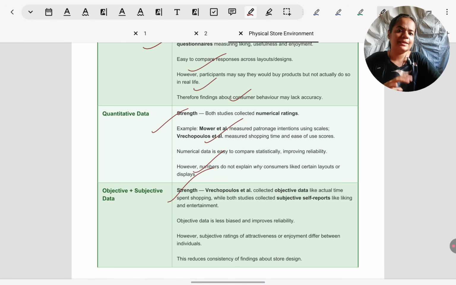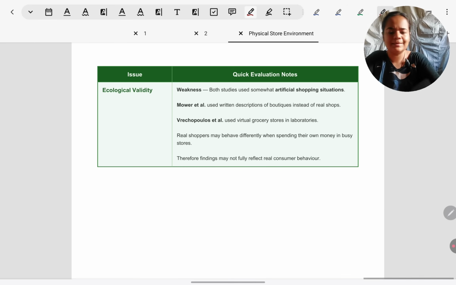Problem is again because the ratings are subjective. People are visualizing, for example, in Mover et al., people are differently imagining the descriptions of store exterior that they are given. In Recopolis, they are differently interpreting the layouts that they are exposed to. We might not find much consistency across participants to that extent, that everyone's imagination can vary, and if they are comparing what they are seeing with their past experiences in a boutique, or they are comparing what they are seeing on an online store with their past experience in an offline store, that would also differ from person to person. So to that extent, reliability is decreased.